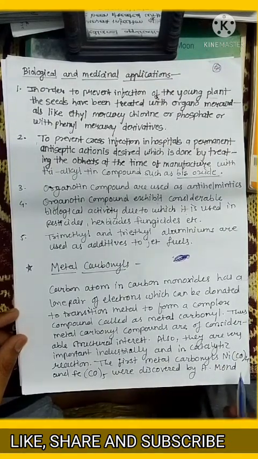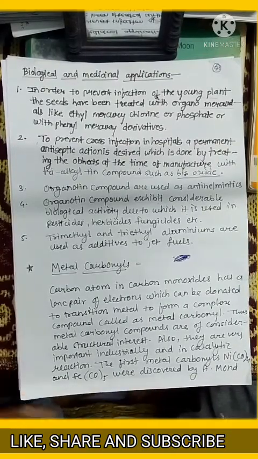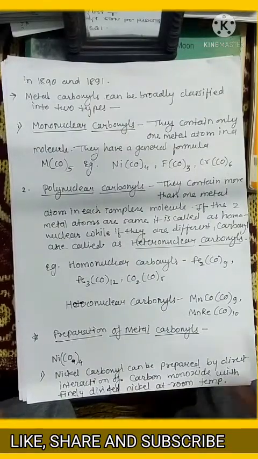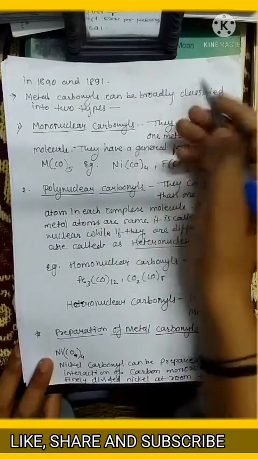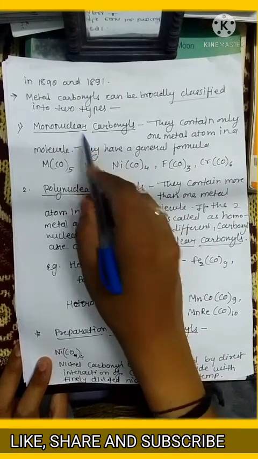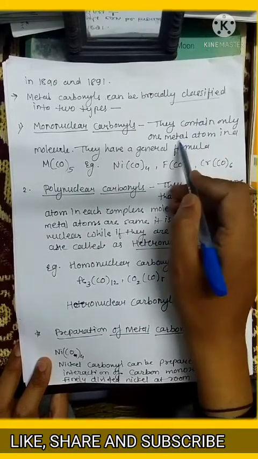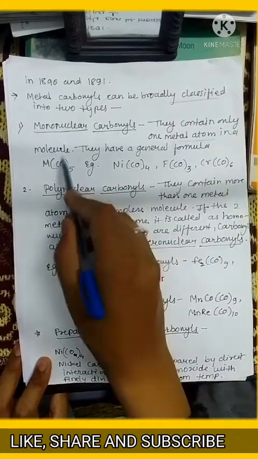The first metal carbonyls, that is Ni(CO)4 and Fe(CO)5, were discovered by Mond in 1890 and 1891. Metal carbonyls can be broadly classified in two ways. First is mononuclear metal carbonyls. They contain only one metal atom in a molecule.